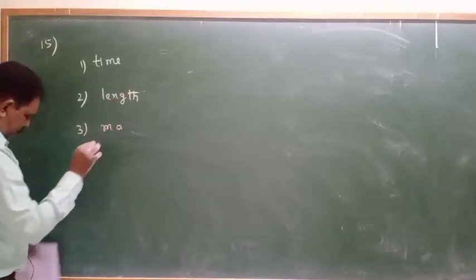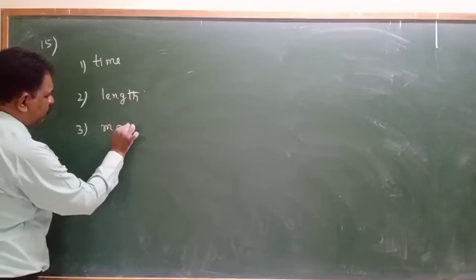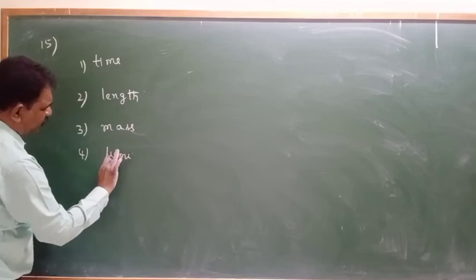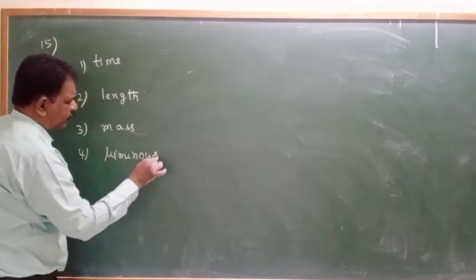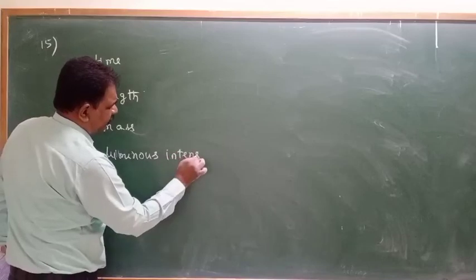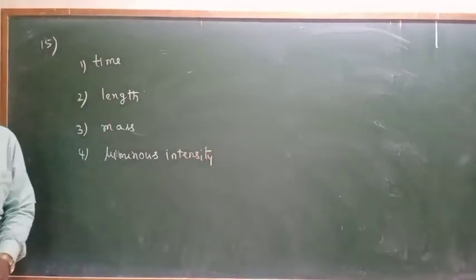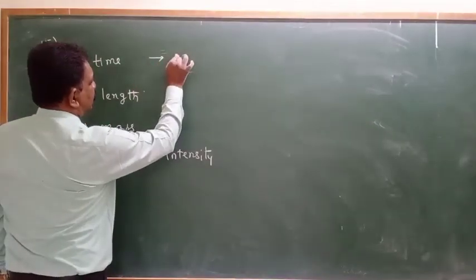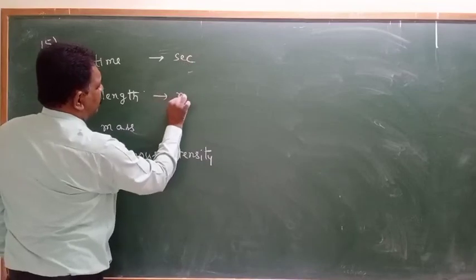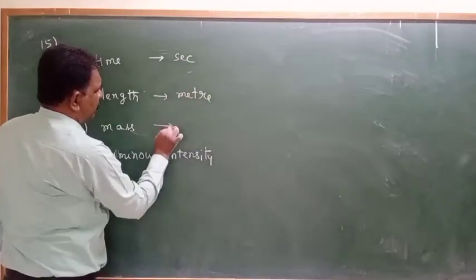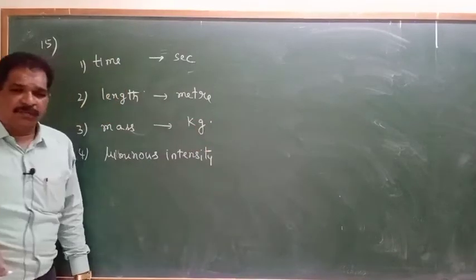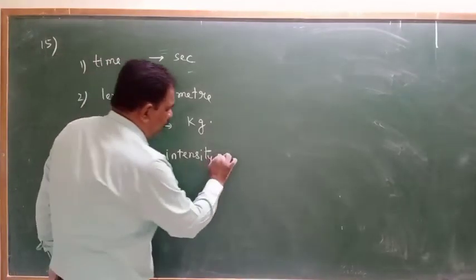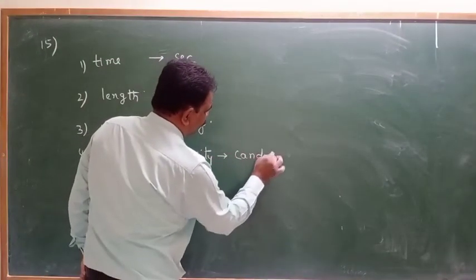Next, mass. Fourth, luminous intensity. Okay. Time unit will be what? SI unit, second. Length unit will be meter. Mass unit will be kilogram. Remember all. Luminous intensity will be candela.